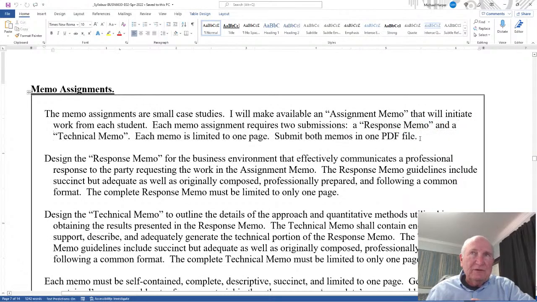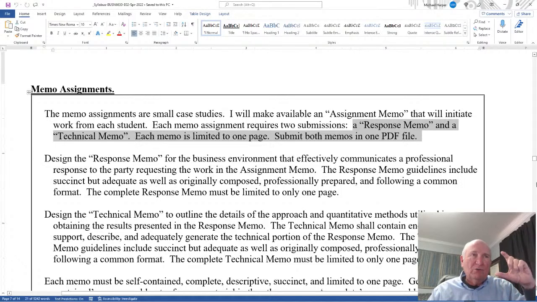So right here, let me emphasize that you have a response memo on 1 page, a technical memo on 1 page. You submit those 2 pages in 1 PDF file. Now, if you go more than a page, I'll count off. If you don't do that, you're going to be counted off. That's the first thing I say, limited to 1 page.